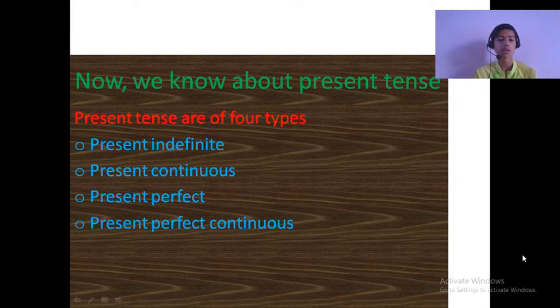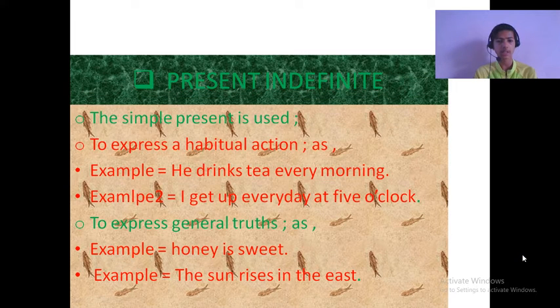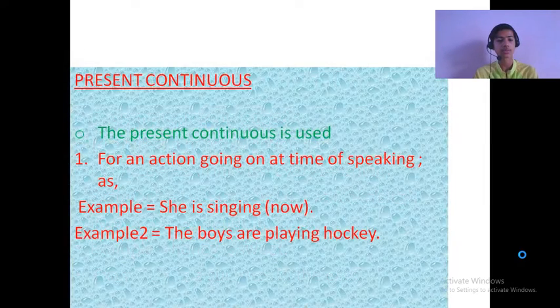Present tense is of four types: present indefinite, present continuous, present perfect, and present perfect continuous. Present indefinite. The simple present is used to express a habitual action. Example: he drinks tea every morning. I get up every day at 5 o'clock. It is also used to express general truth. Example: honey is sweet. The sun rises in the east.